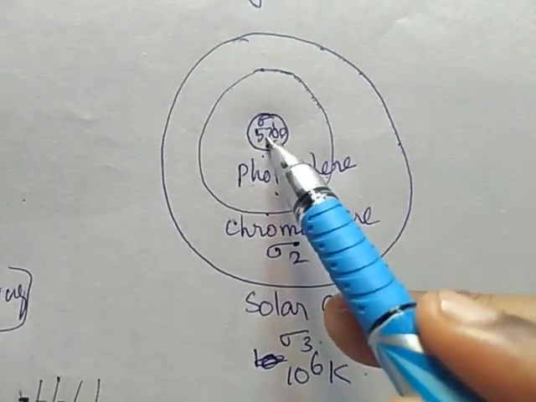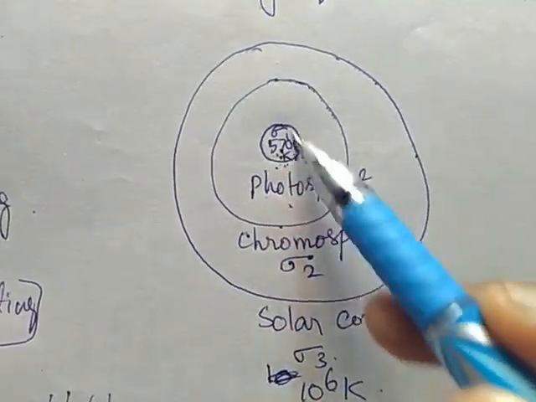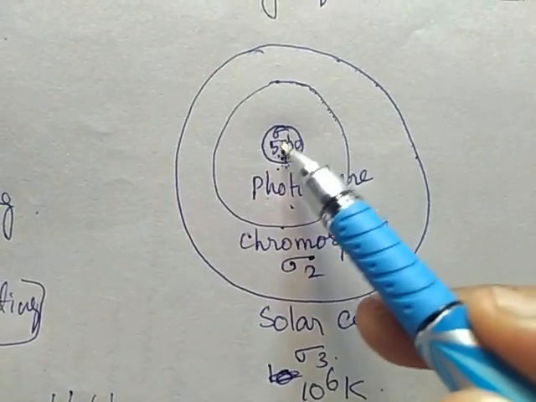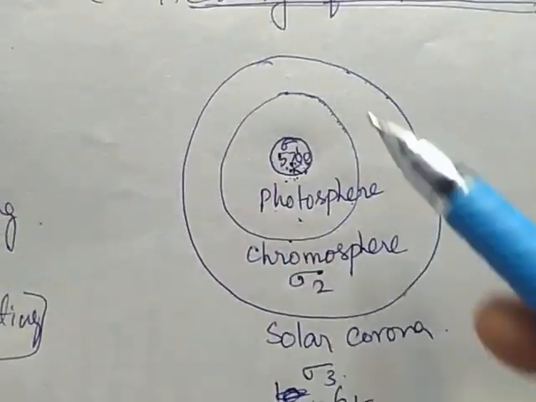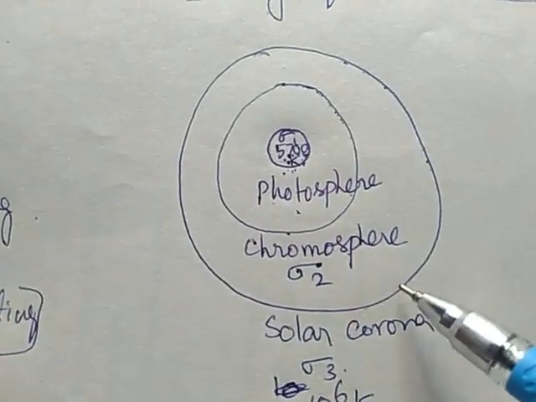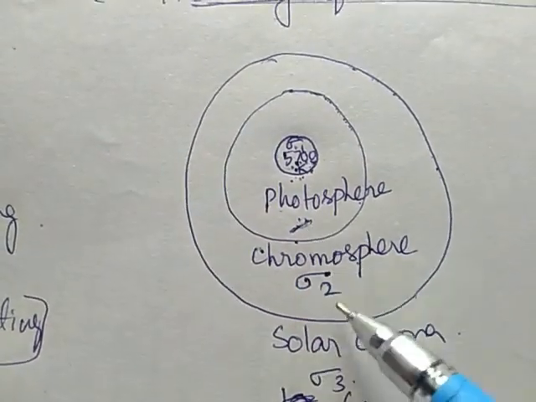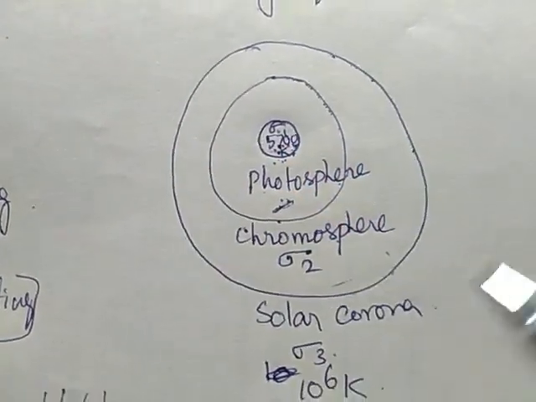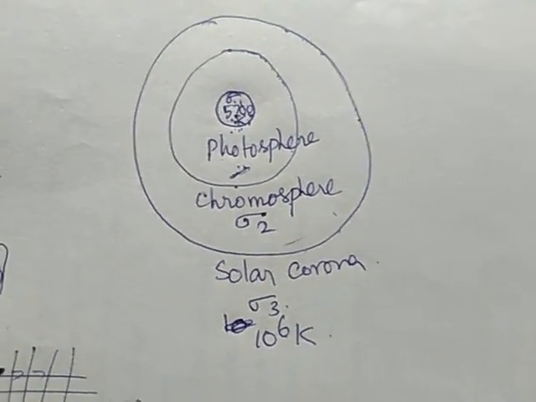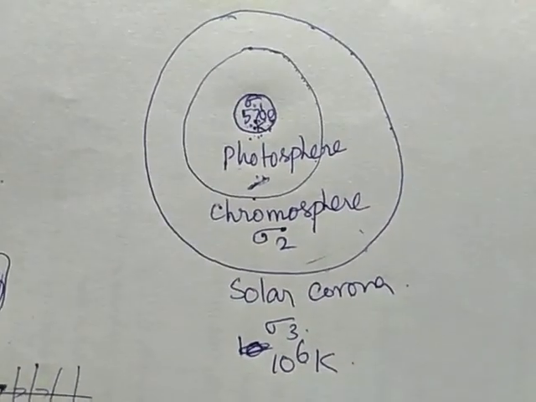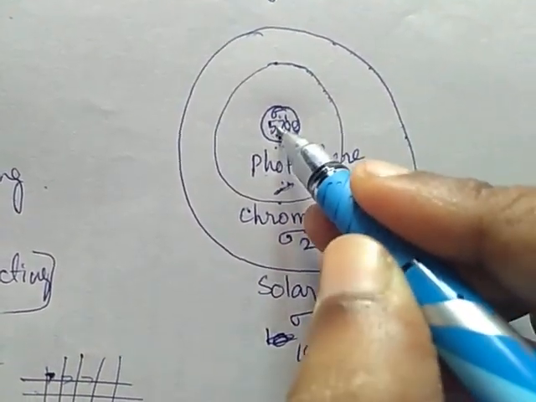See here we have 5700 Kelvin. This is the innermost region of the sun, which we call the photosphere. The next region we call the chromosphere. This is our photosphere, this is our chromosphere, and this is our solar corona. The major puzzling problem, or peculiar thing, is that the sun is heated from this region.